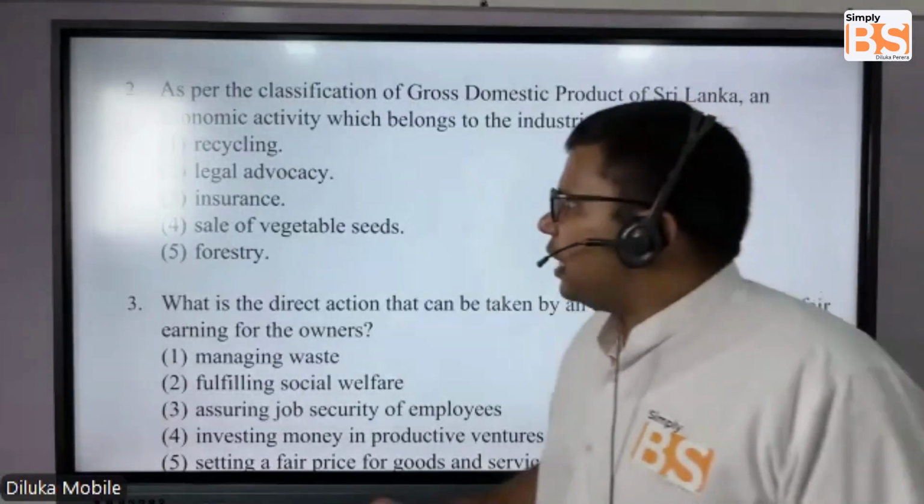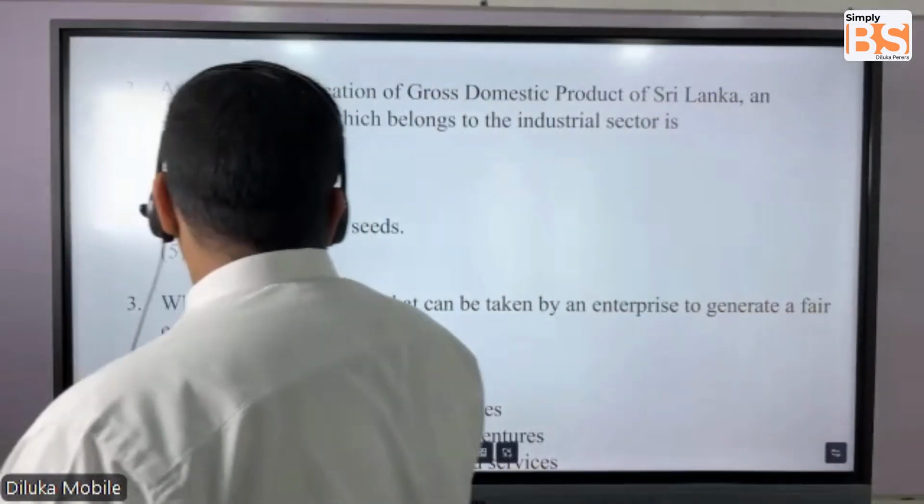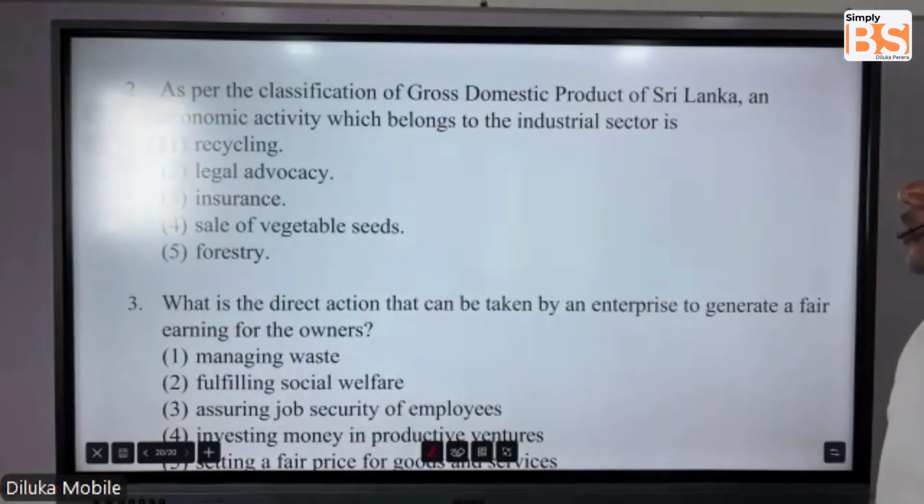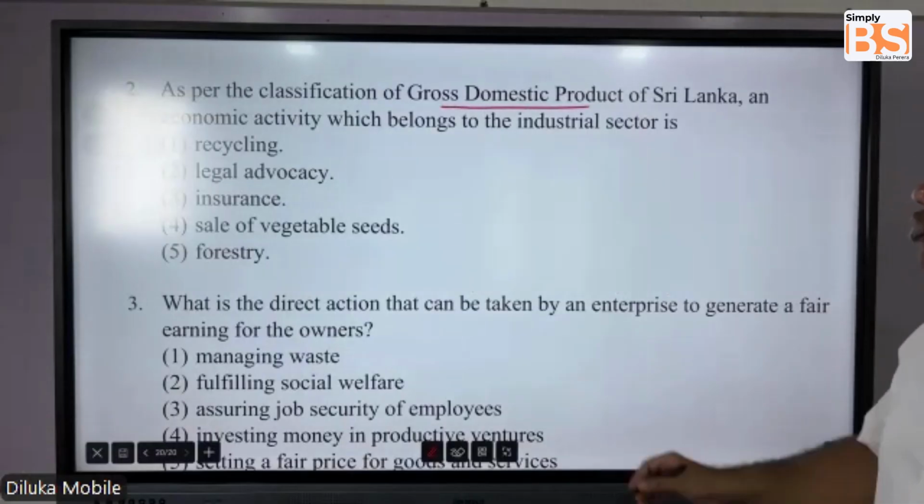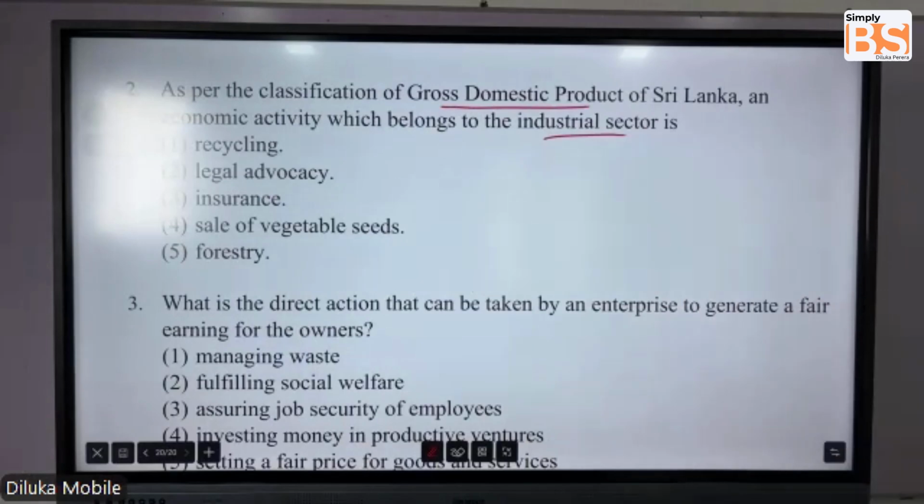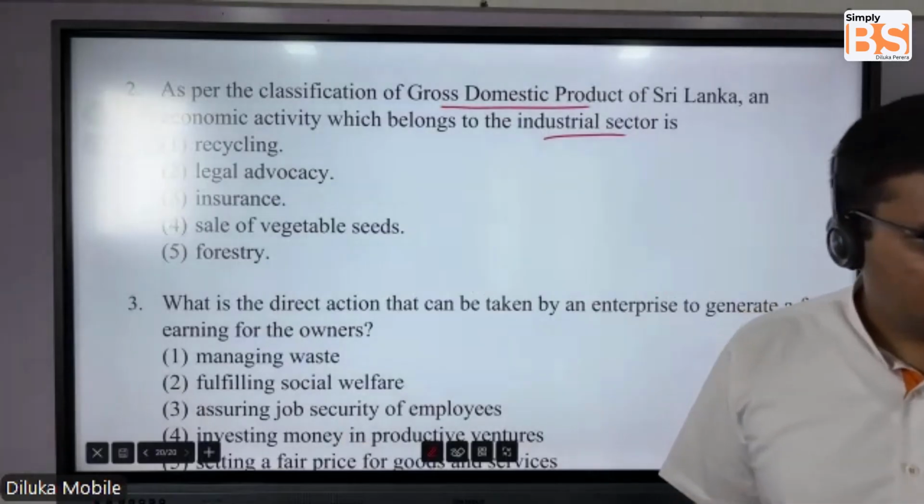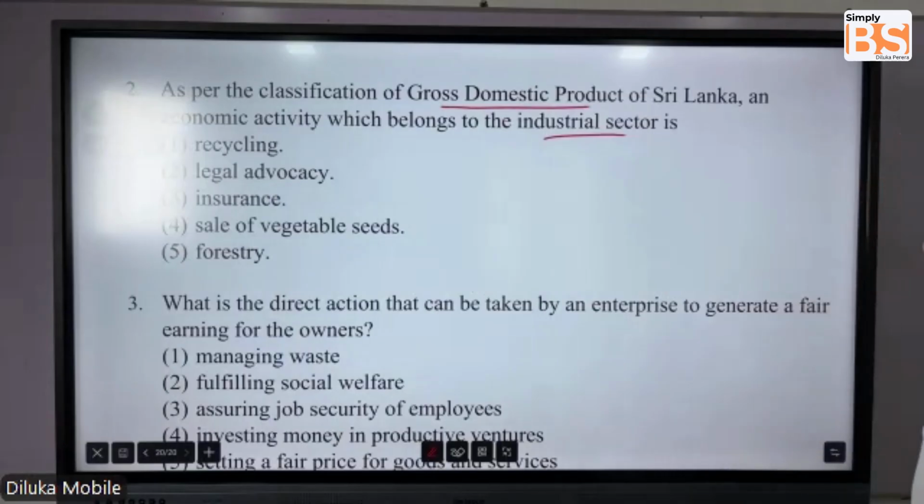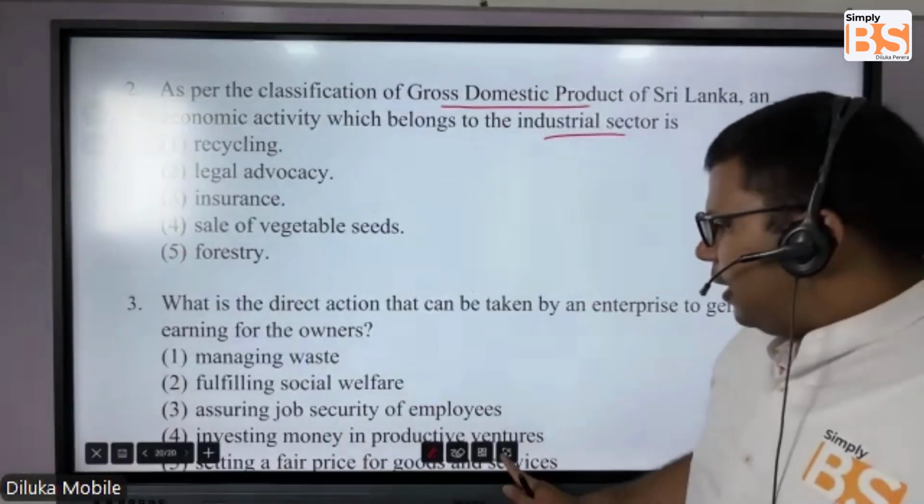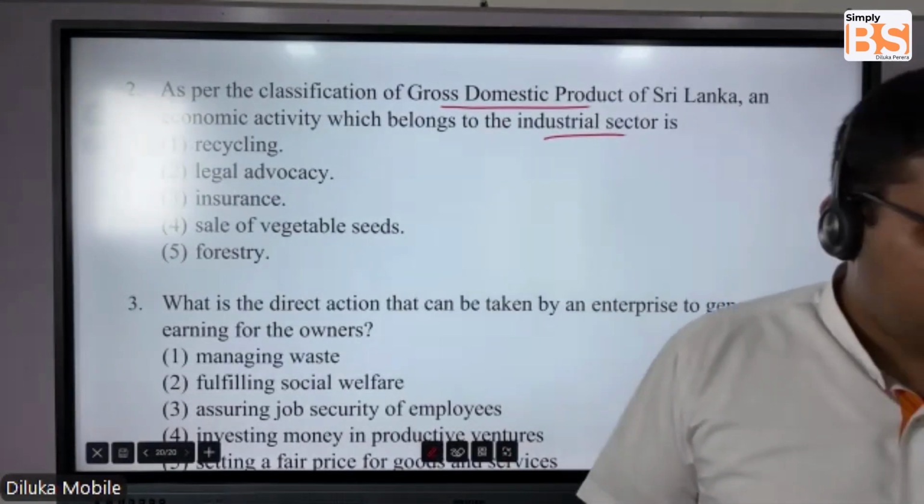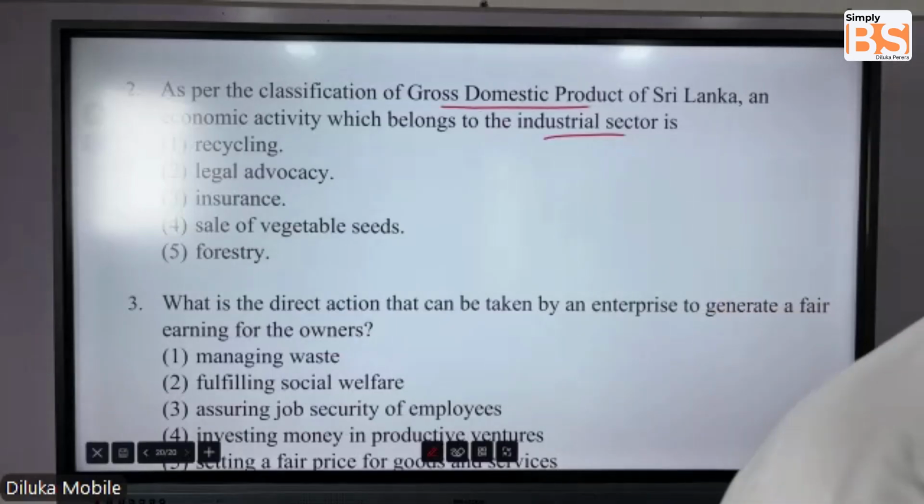As per the classification of gross domestic product of Sri Lanka, which economic activity belongs to the industrial sector? What can you say? Any answers, students?